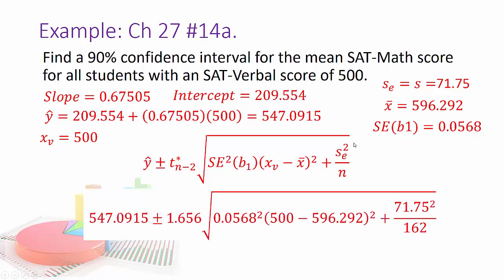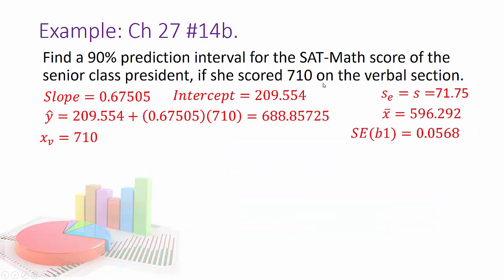Put all these values in, and I get my confidence interval for the average math score, or the mean math score, for students who have an SAT verbal score of 500. Now I can also do it for an individual, so I have slightly different numbers now. The slope's the same and the intercept's the same. But now I'm doing a 90% prediction for an individual who scored 710 on the verbal section.